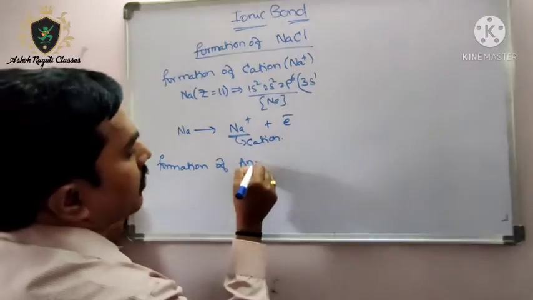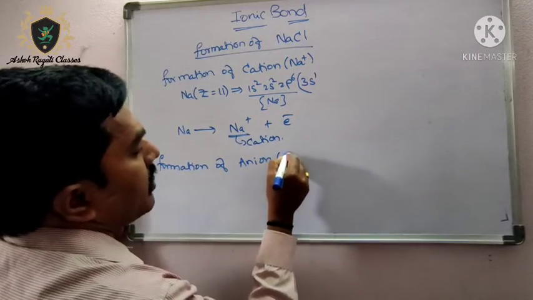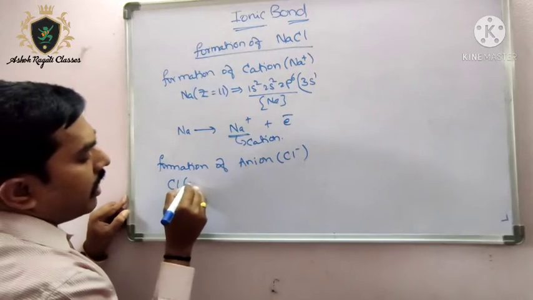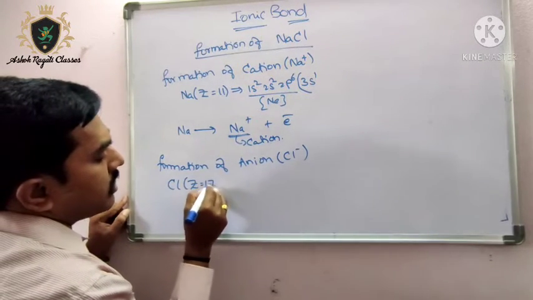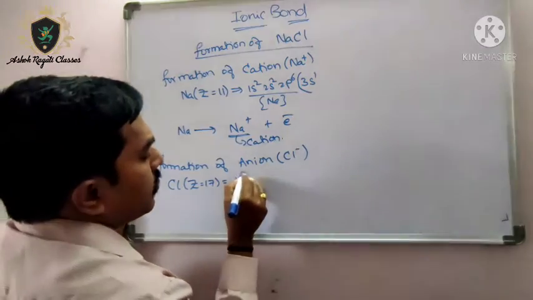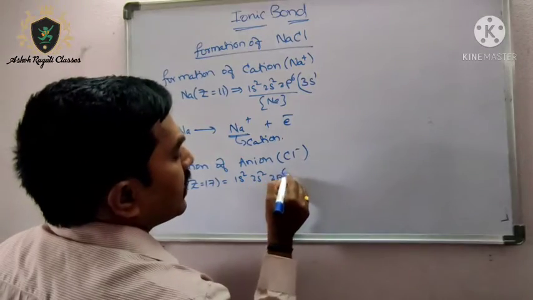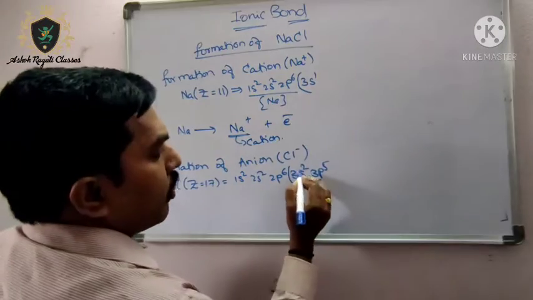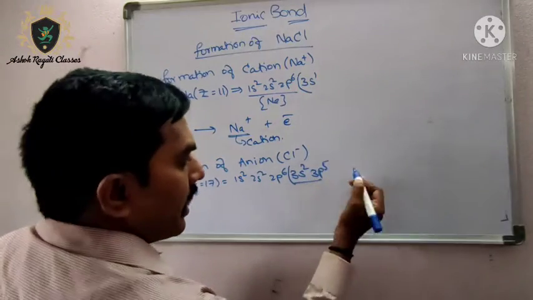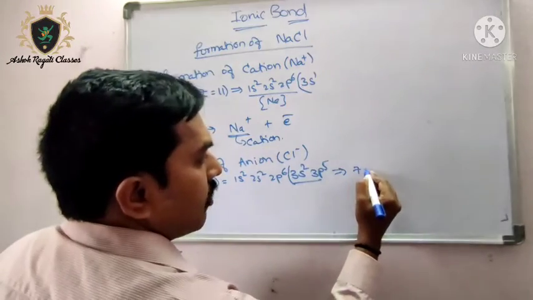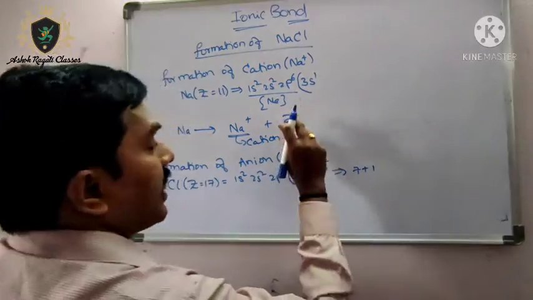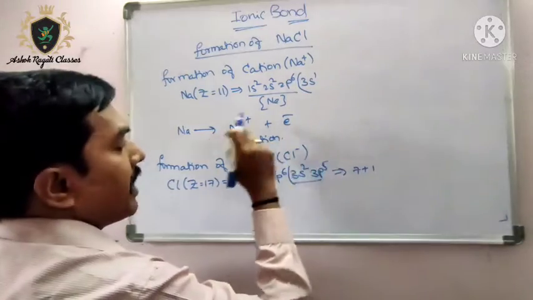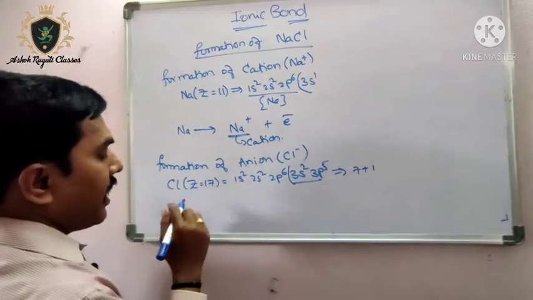The anion is chlorine minus. Chlorine atomic number Z is equal to 17: 1s2, 2s2, 2p6, 3s2 and 3p5. Here how many electrons are there in the outermost shell? 7. If 1 is added, whatever electron is released by the sodium atom will be gained by chlorine.